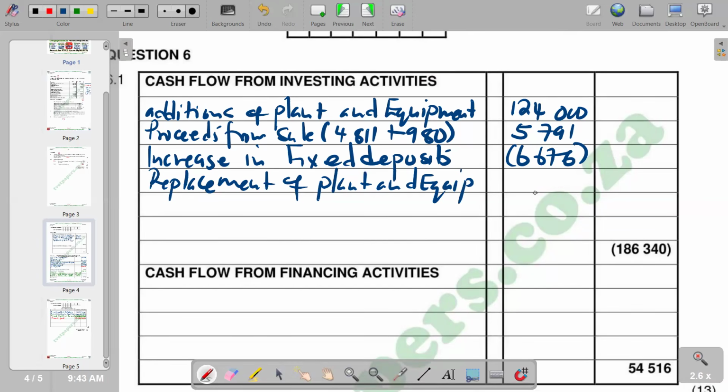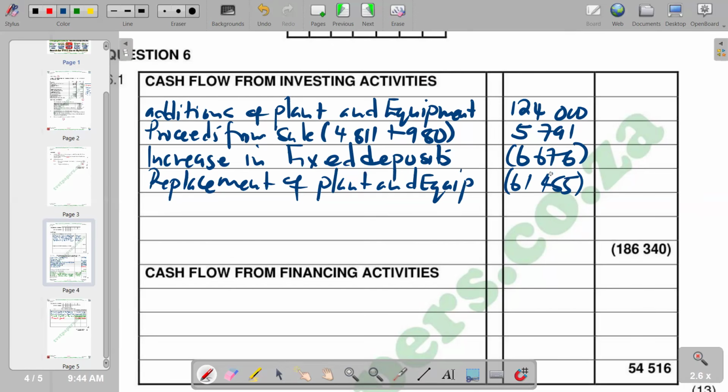And then the amount that we have, 61,455. So this is a replacement, so it's an outflow. So we're supposed to show it as a negative. So these are the adjustments that we have.